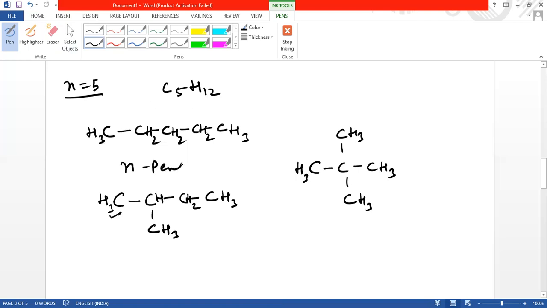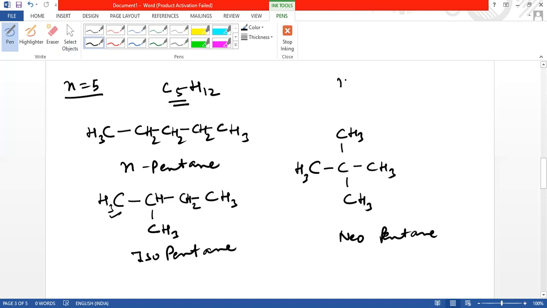This is known as n-pentane. It is called pentane for 5 carbons. The compound which has 5 carbon atoms is termed pent, and as it is an alkane, pentane. So this one is n-pentane, the straight chain. This one is isopentane, and this one is neopentane. These are the structural isomers of pentane.